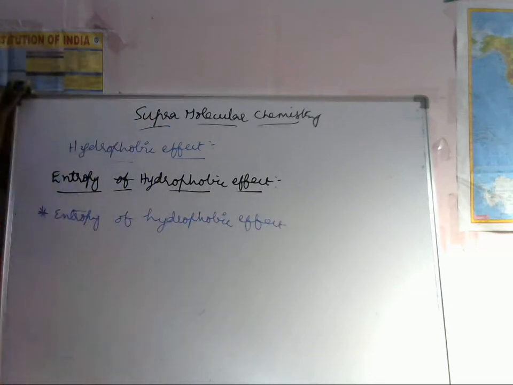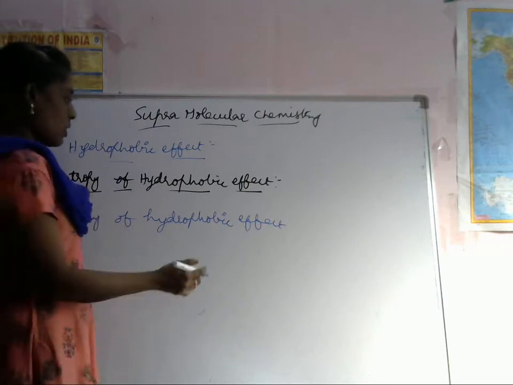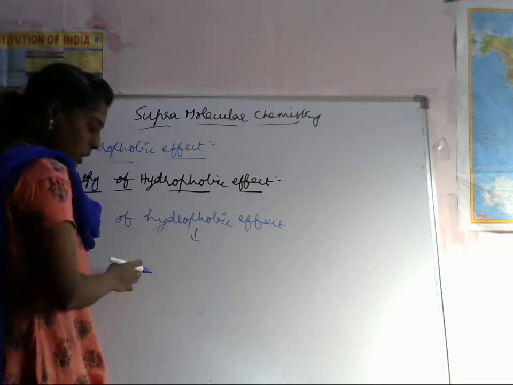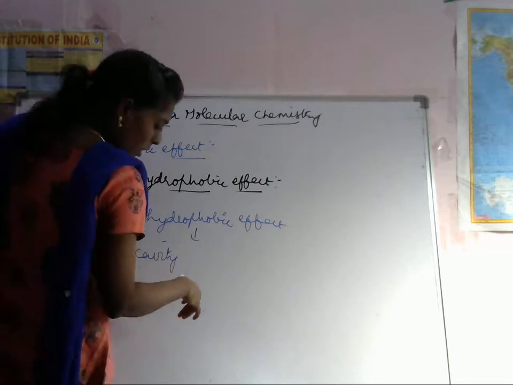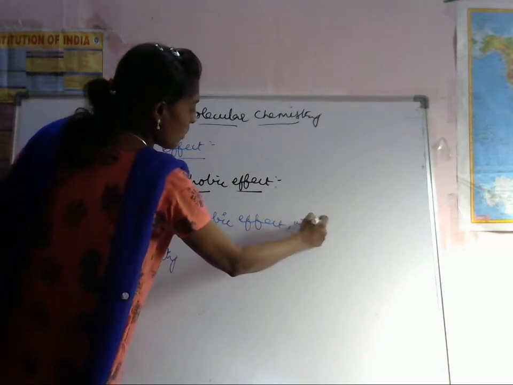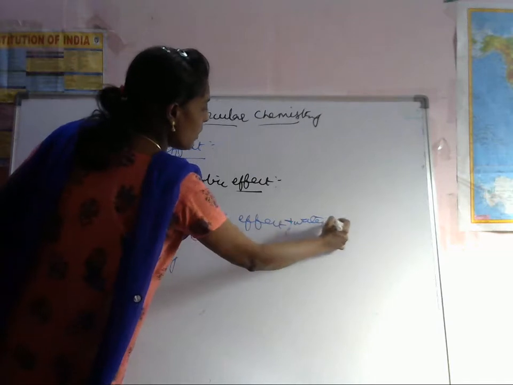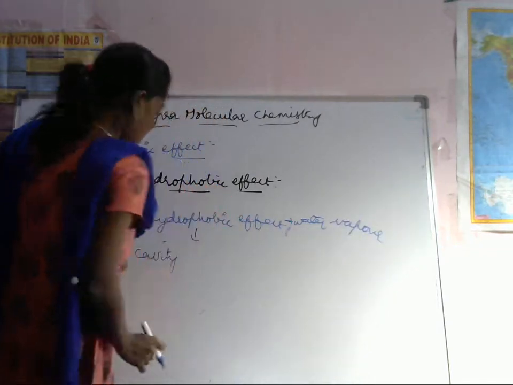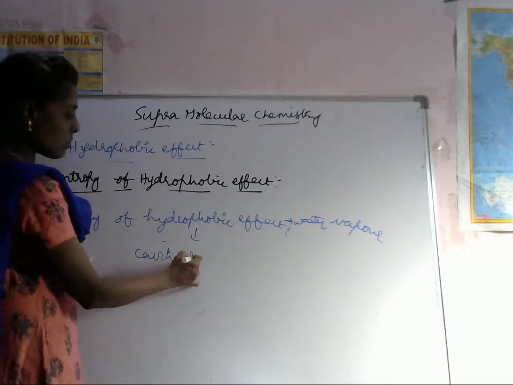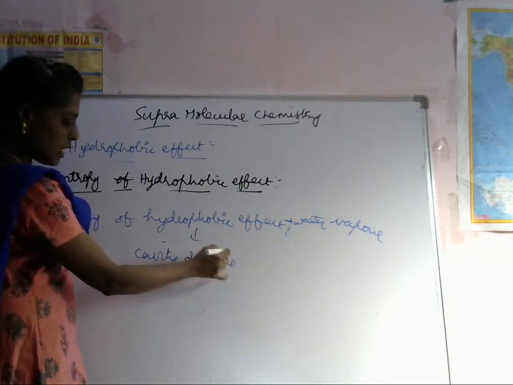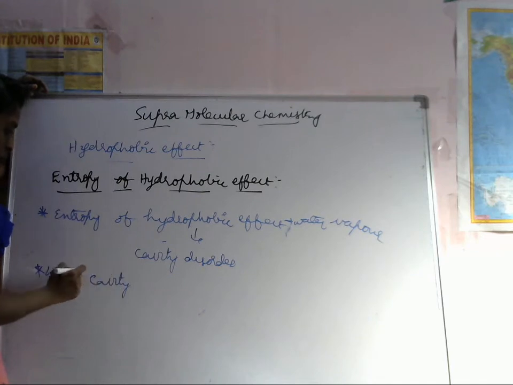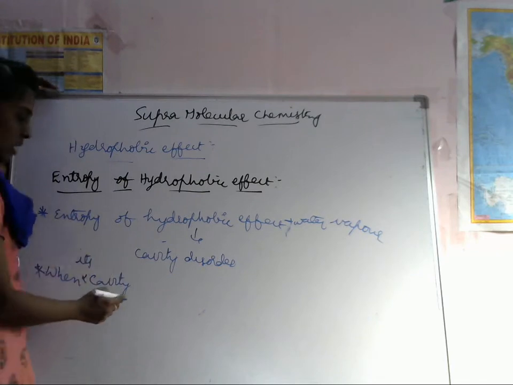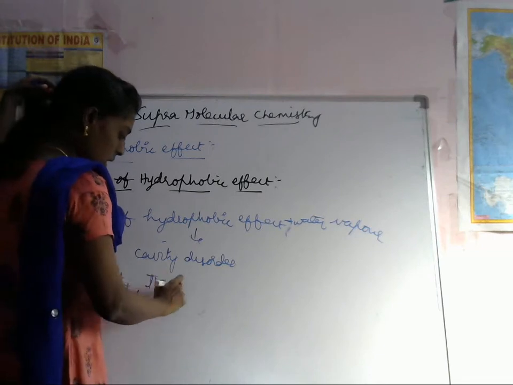Water vapor, that is previously water. If the cavity interacts with water and water vapor is present, cavity disorder takes place.